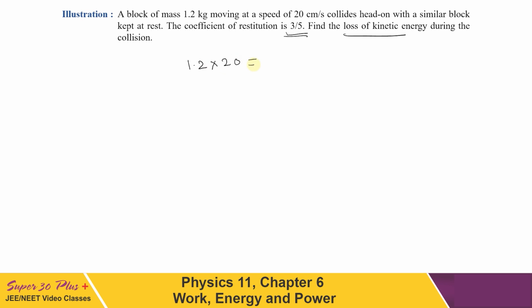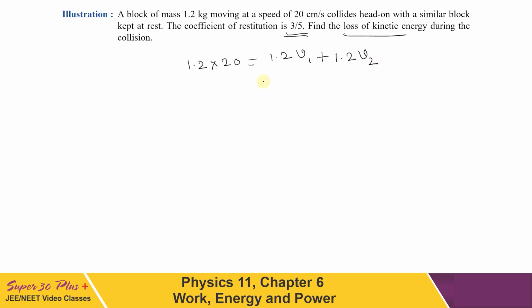And after collision, if the speed of this 1.2 kg mass is V1 and for the other mass it is V2, then we can write 1.2 V1 plus 1.2 V2, because both are having the same mass. One was at rest and one was moving initially.